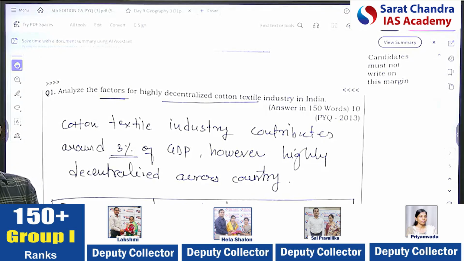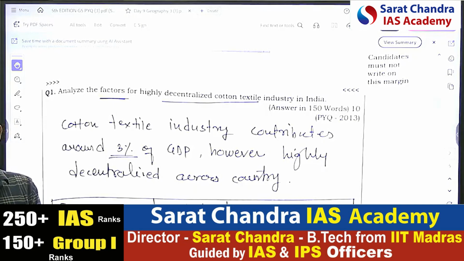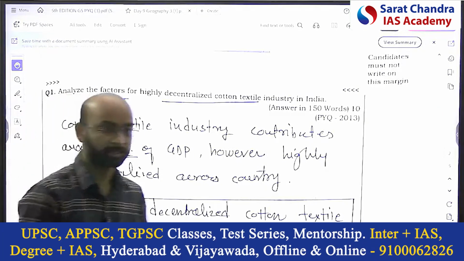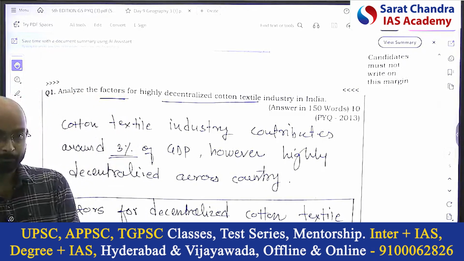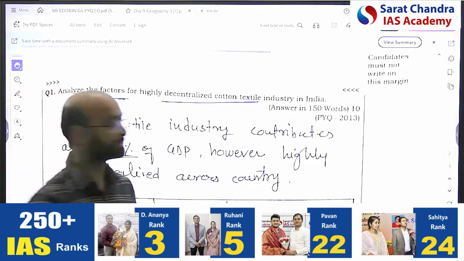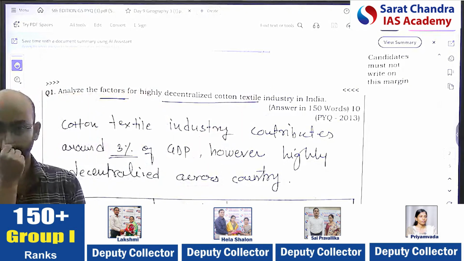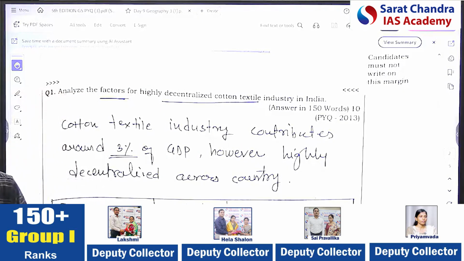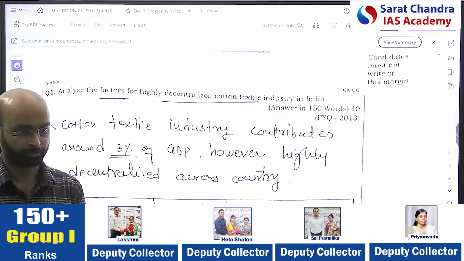Then synthetic textiles, man-made textile we also call, like jeans. Then wool, which is also textile from animals, right? But it is particularly asking about cotton. That's the first thing we have to be careful about while addressing the demand of the question.